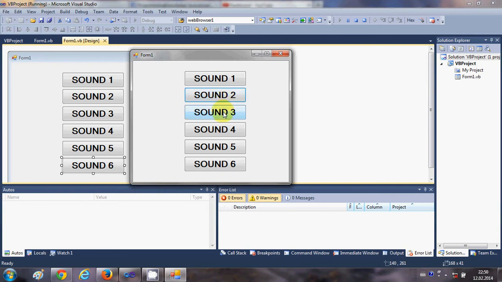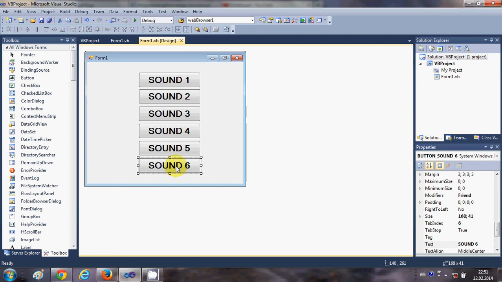and the third sound, and the fourth sound, and the fifth sound. Fifth sound, I don't know why, but my computer doesn't create this sound, but it should work on other computers. And let's make the code for the sixth sound now.